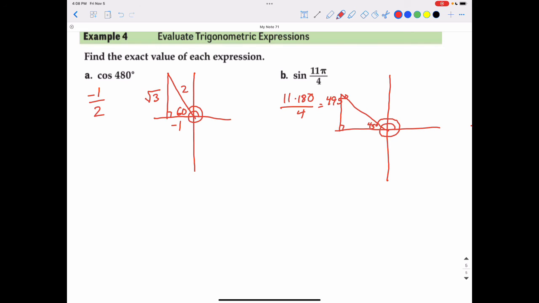So this is our 1, 1, square root of 2 triangle. It will be -1 on the x-axis. But sine formula is opposite over hypotenuse, so it would be 1 over the square root of 2, but we should rationalize our denominator by taking it times the square root of 2 over 2, which means the sine of that 495-degree angle would be the square root of 2 over 2, which is what we just figured out, the sine of 11 pi over 4, because 11 pi over 4 is equal to 495 degrees.